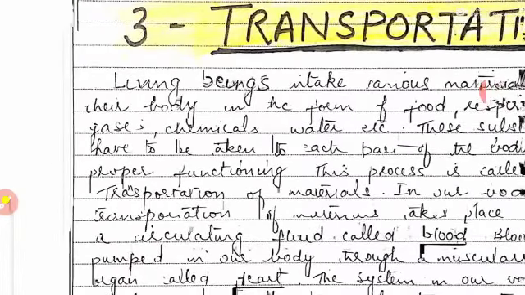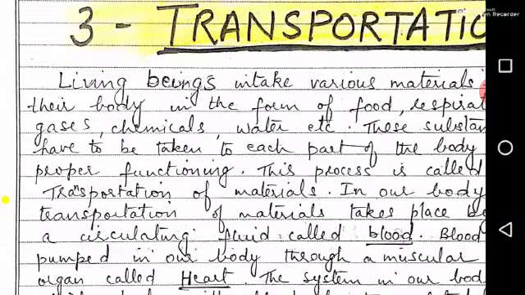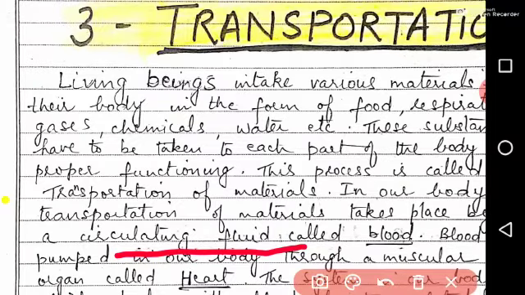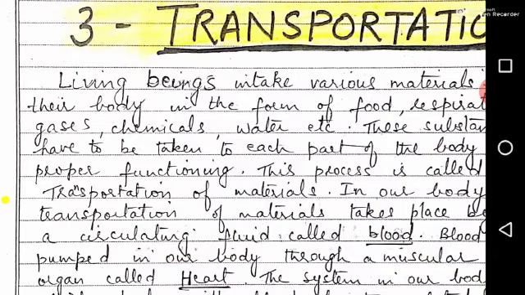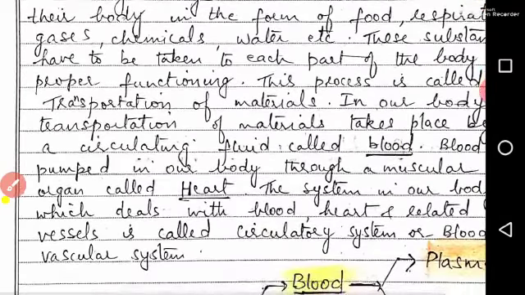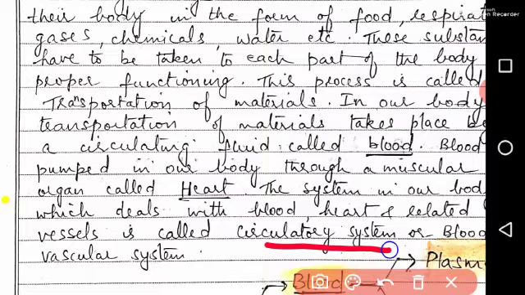In our body, transportation of materials takes place by a circulatory fluid called blood. Blood is pumped through a muscular organ called the heart. The system in our body which deals with blood, heart and related vessels is called the circulatory system or blood vascular system.